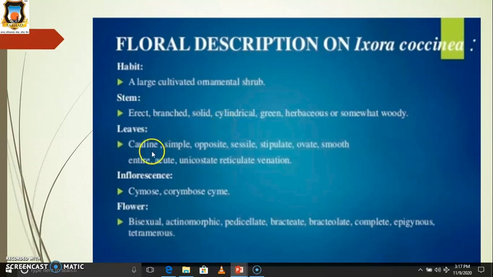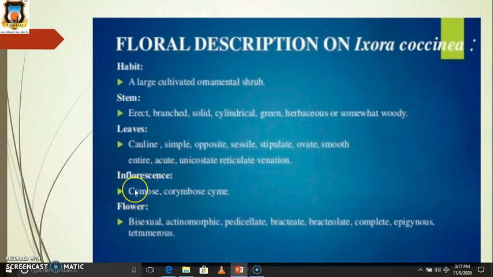Then leaves. The leaves are cauline, simple, opposite, sessile, means stalks are absent. Then stipulate, means stipules are present. They are ovate, smooth, entire, unicostate, with reticulate venation.